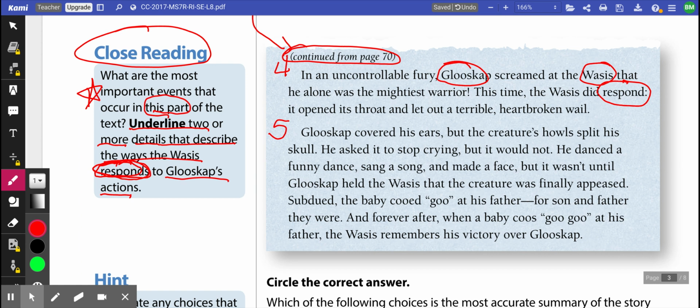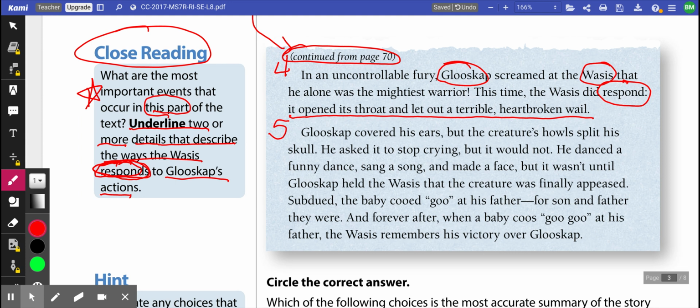All right, so hopefully if you needed to pause the video and underline your 2 or 3 things, you did. I'm going to go ahead and go on because I underlined "it opened its throat and let out a terrible, heartbroken wail." So this Wessis is crying. It is screaming. And that is what we want to make sure that we get out of this part.